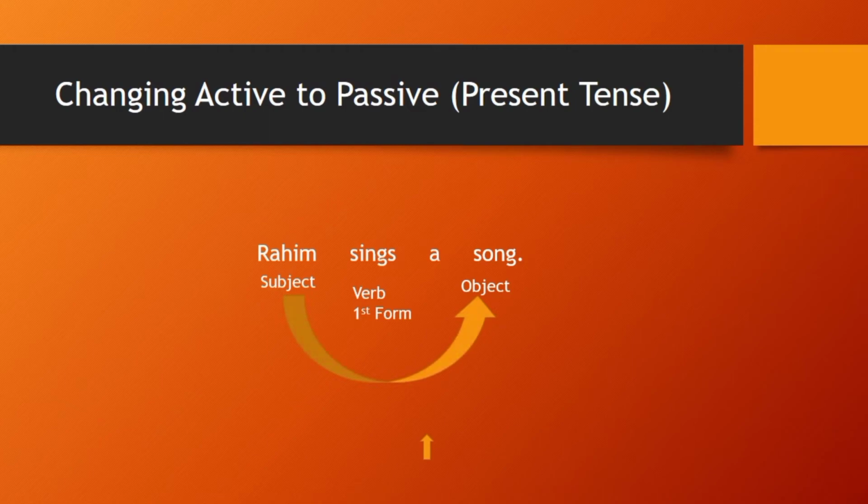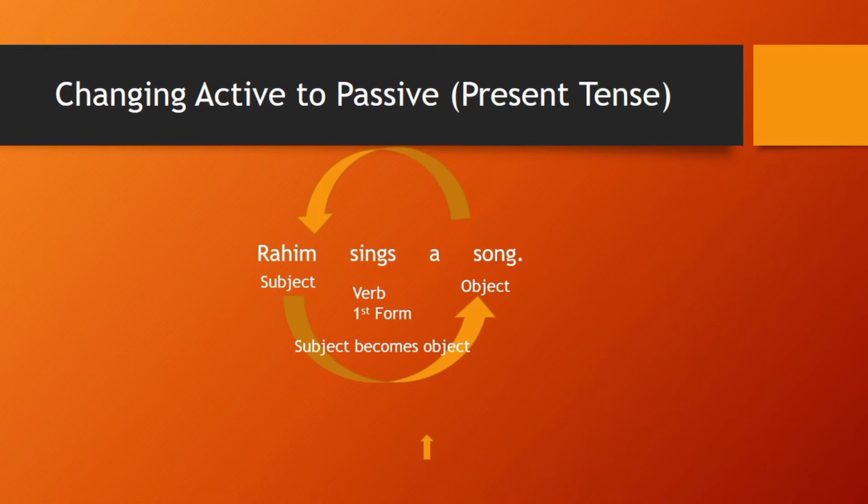Here we have certain rules to change active into passive voice, and we have to follow them as well. What we have to do is interchange. How can we interchange? Here the subject will become the object, and the object will become the subject. As I told you before, in passive voice we give more importance to the object rather than the subject.